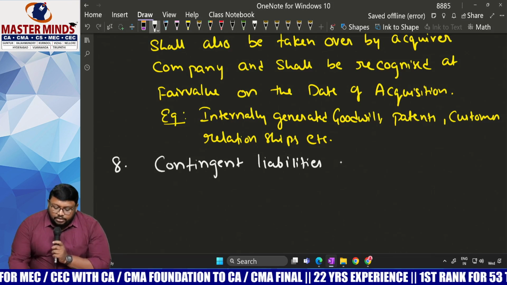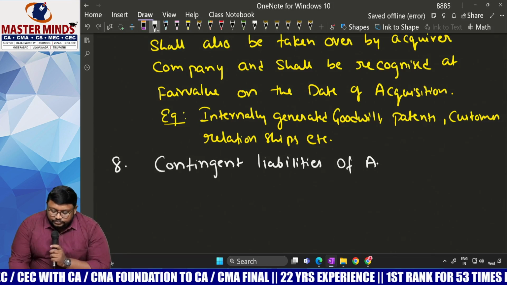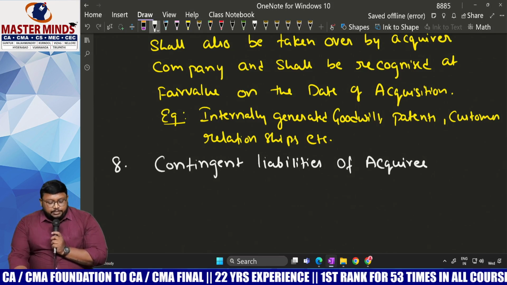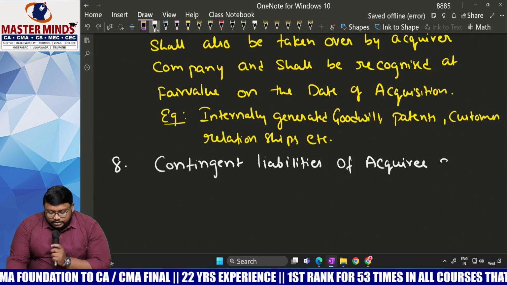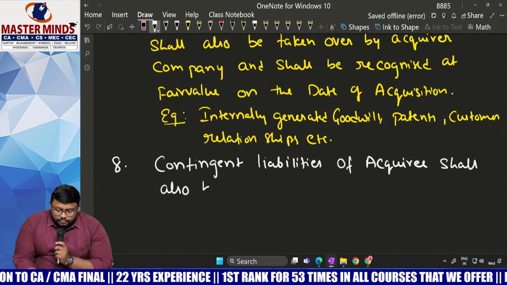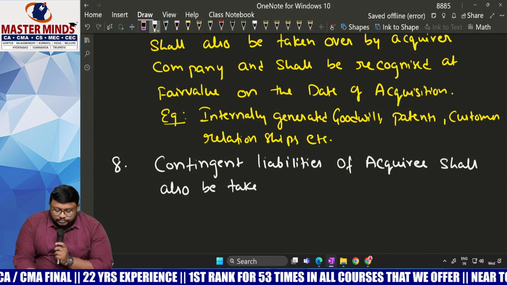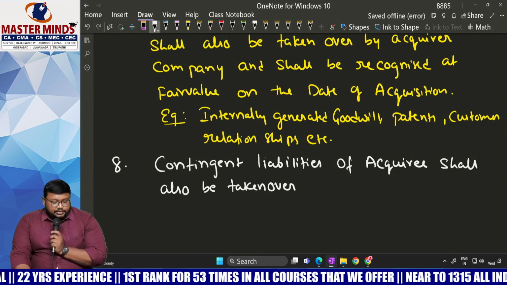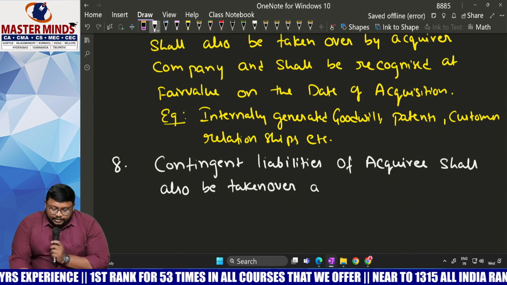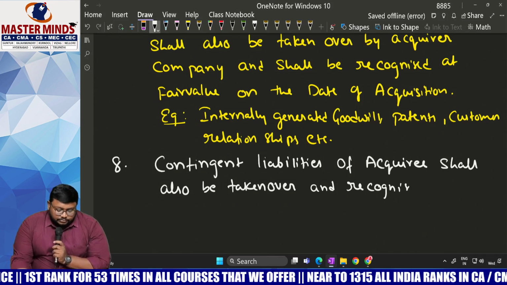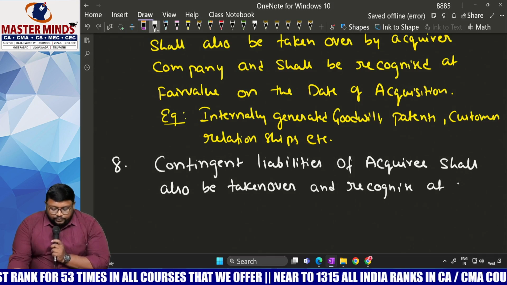Contingent liabilities of acquiree shall also be taken over and recognized at fair value.